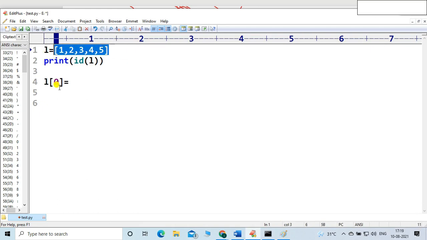This is what I want to change, friends. What is the value at index 0? What's the value of index 0?